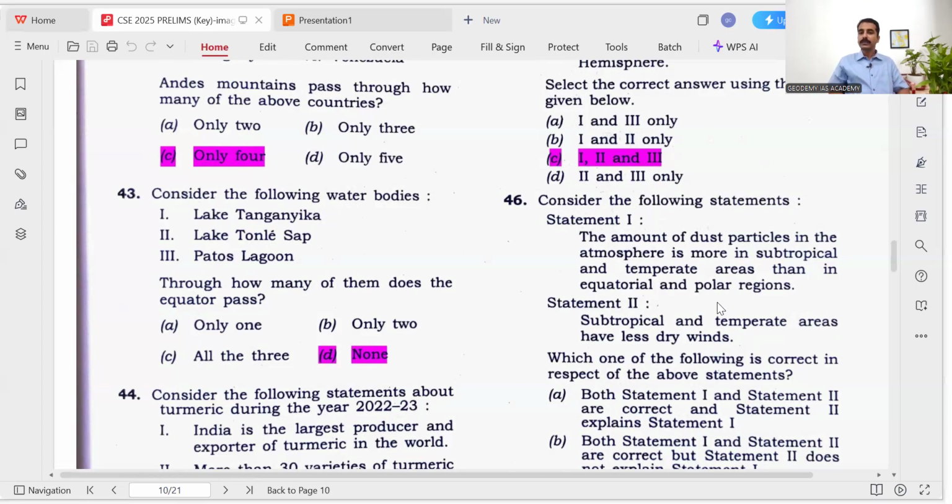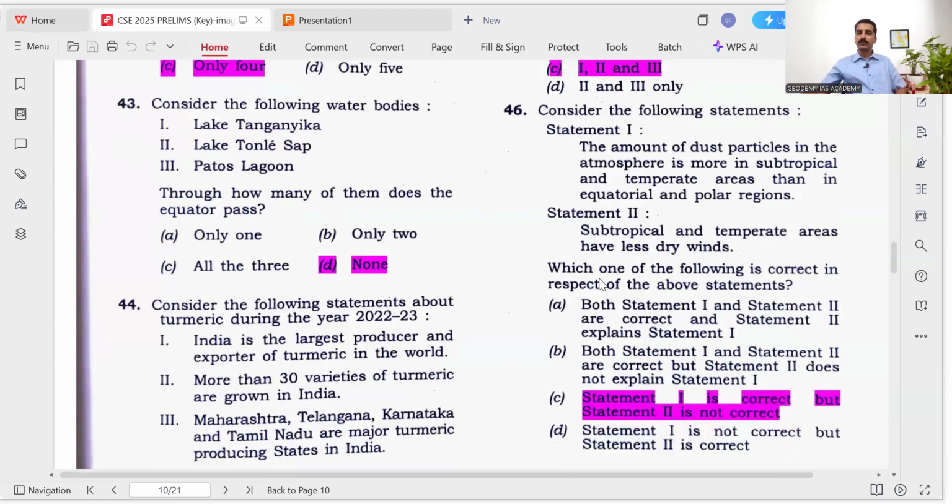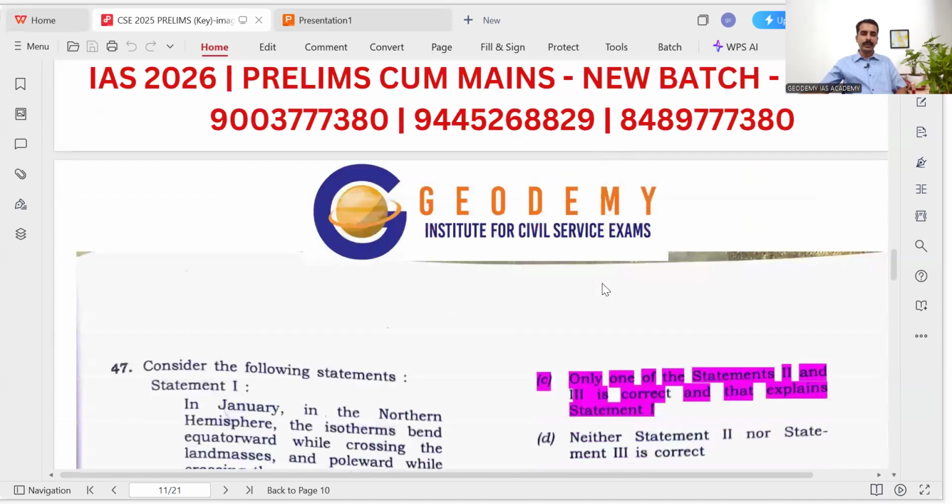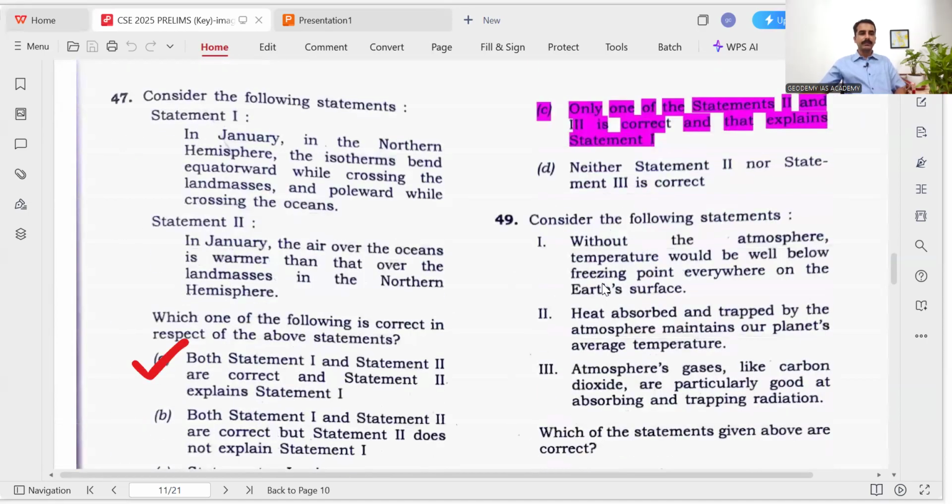Subtropical and temperate areas have less dry winds, they have said that. So both are contradictory statements, so we can simply eliminate. So statement 1 is correct and 2 is wrong. So option C. And then, it is a repeated question. Last year also they asked this question.